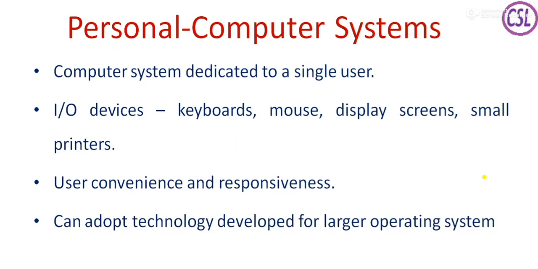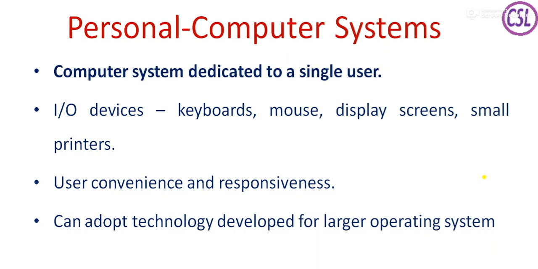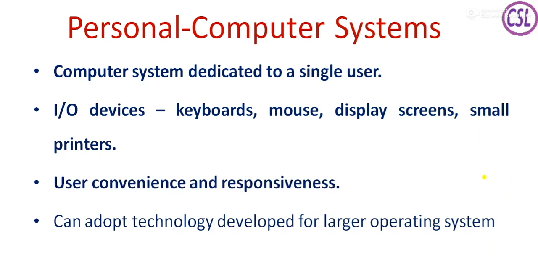Now the next category is personal computer systems. Personal computer systems, in the sense, are our PCs, laptops, whatever we are using personally. And these computer systems are generally dedicated to a single user. Only one user can use these systems at a time. And these systems support I/O devices like keyboards, mouse, display screens, small printers and all. The advantages of these personal computer systems are user convenience and responsiveness. So we can easily use the computers. Even if we are not studying computer science, you can use these computers very easily.